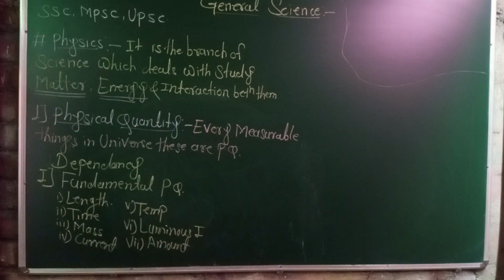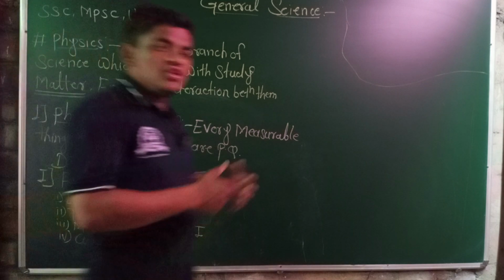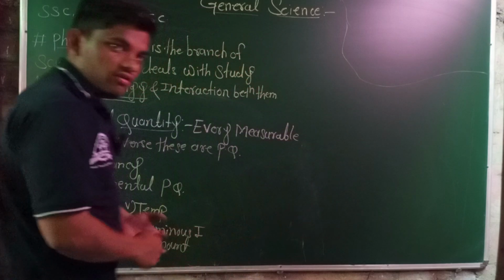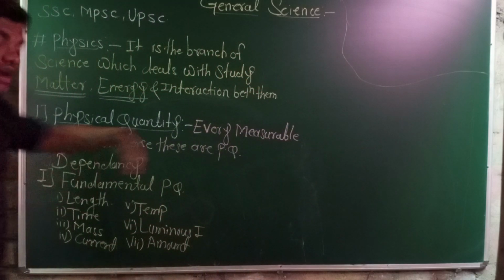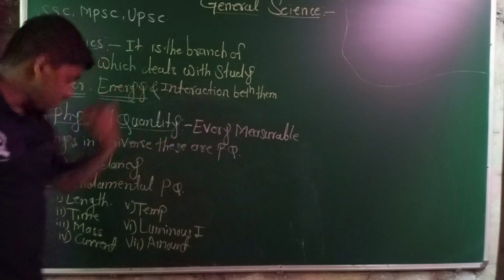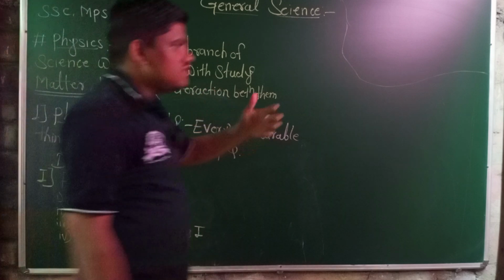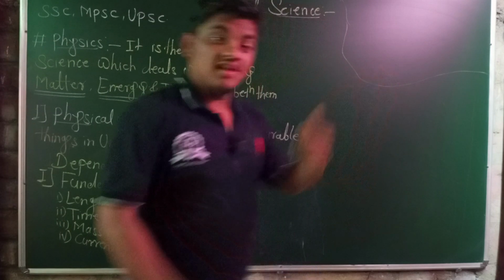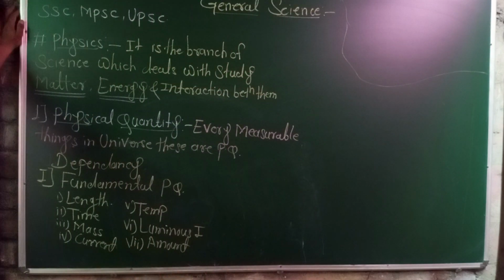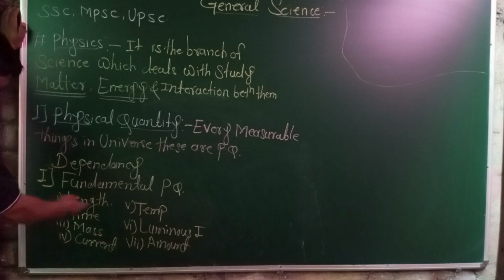For the explanation, this type of physical quantity does not depend on other physical quantities. Whenever we discuss the second type of physical quantity, we can understand the first type. These physical quantities, fundamental, derived and supplementary, are discussed in the first chapter of 11th standard physics, that is units and measurement. This is the first lecture on the 11th standard physics, Maharashtra course. You must watch this lecture.